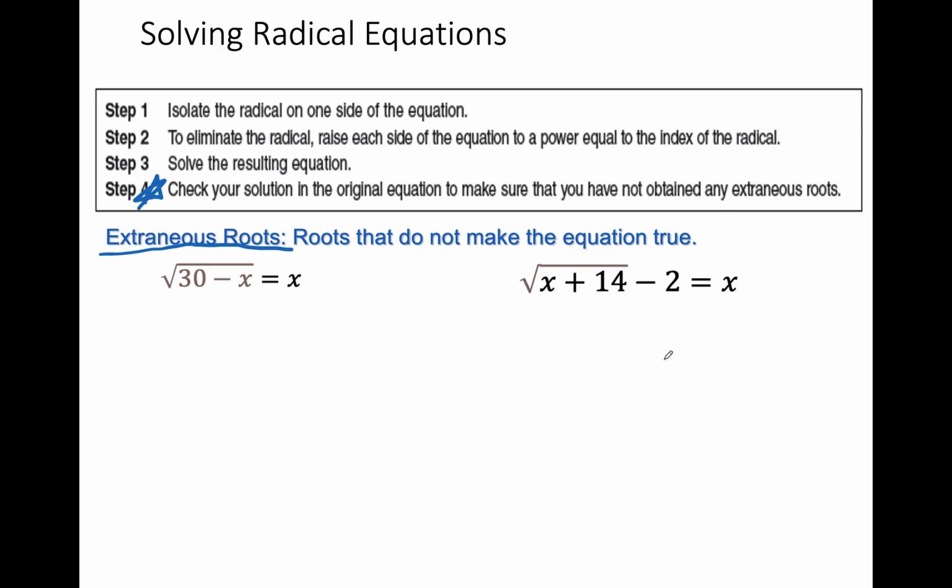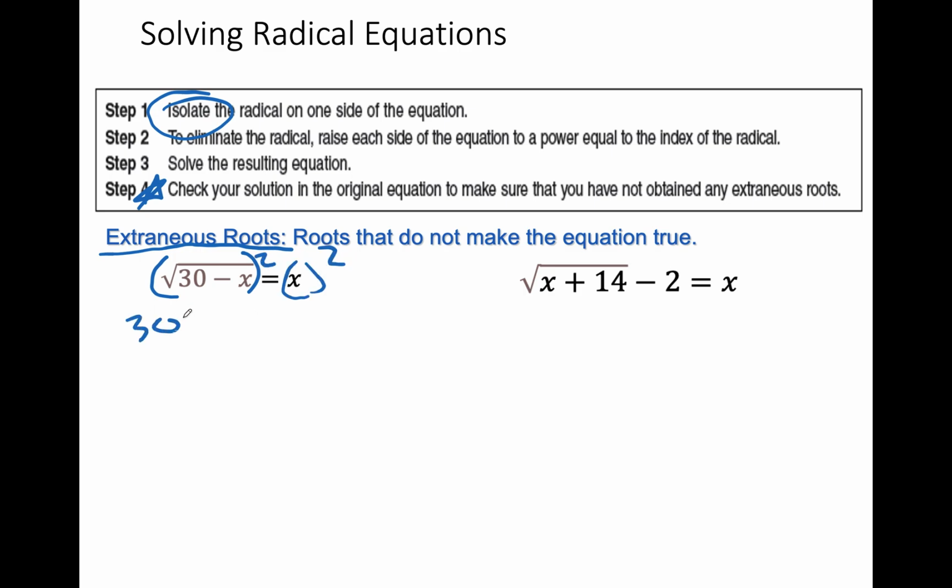What are the first 5 letters of the word extraneous? Extra, extra. Got to be careful. Again, isolate the radical on one side, and then you're going to square both sides. If it was a cube root, you'd cube and things like that. So here we go. Let's get to it. This one's already set up.